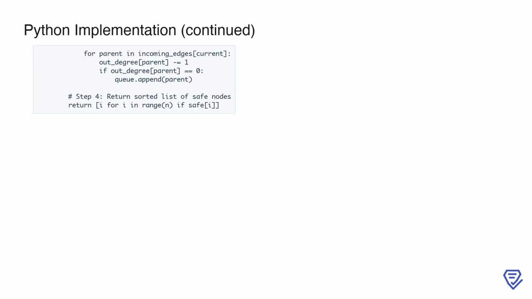In the next step, we process nodes in reverse topological order using the queue. While the queue is not empty, we retrieve the current node, mark it as safe in the safe list, and then examine its incoming edges. For each parent node in the reverse graph, we decrease its out degree by 1, as one of its outgoing edges has now been processed. If the out degree of a parent node becomes 0, it is added to the queue since it has no remaining outgoing edges and can now be considered safe. Finally, once all nodes have been processed, we return a sorted list of the indices of nodes marked as safe. This ensures we provide the result in the required format, listing all the eventual safe nodes in ascending order.